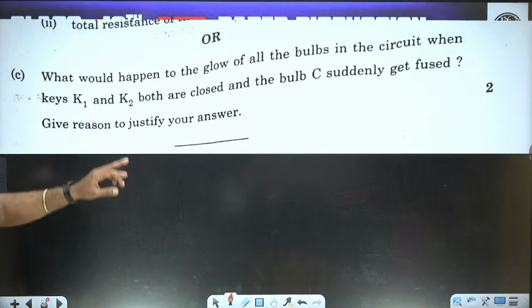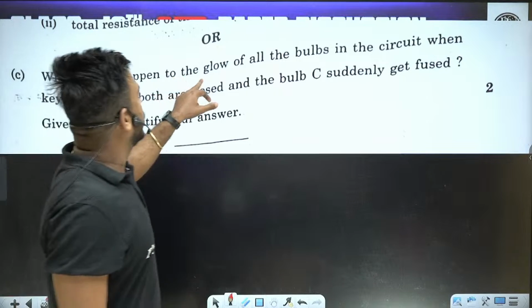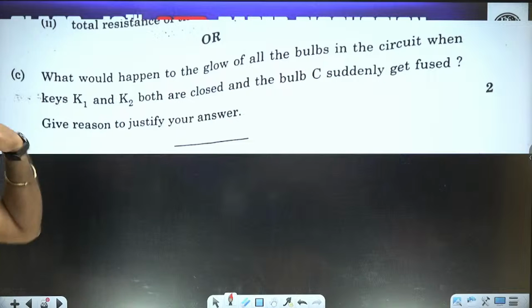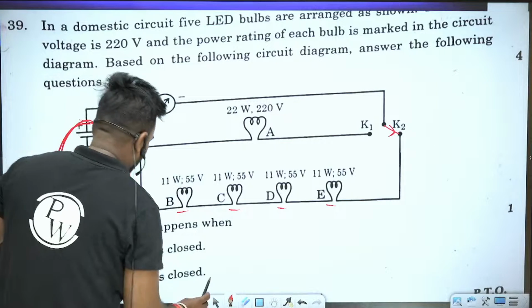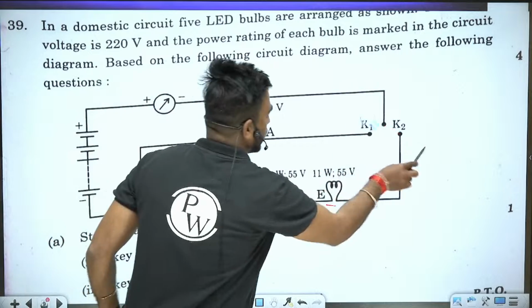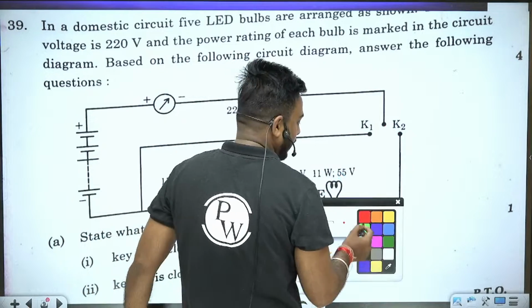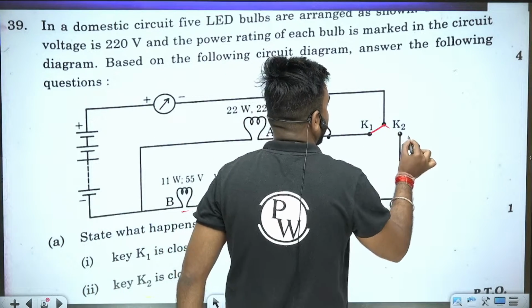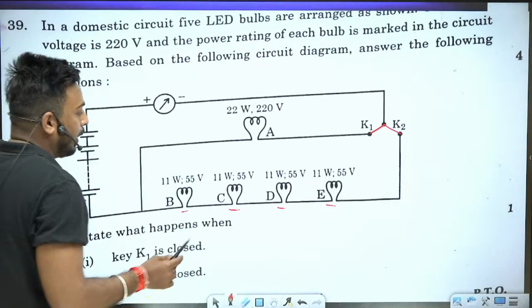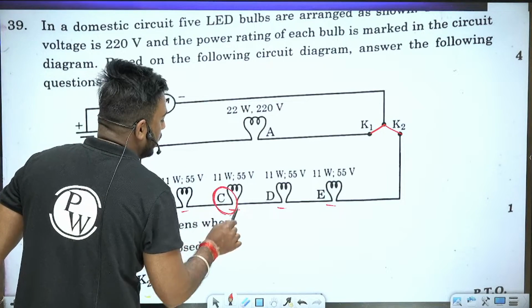Now move to the next. What would happen to the glow of all the bulbs in the circuit when K1 and K2 are both closed and bulb C suddenly gets fused? Now connect K1 and K2 with the potential source, and bulb C suddenly gets fused.